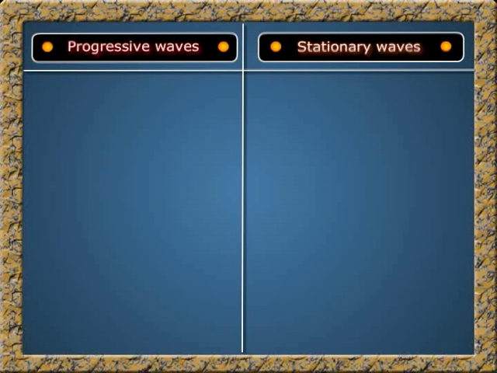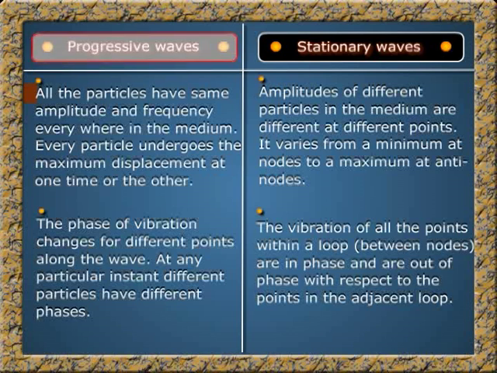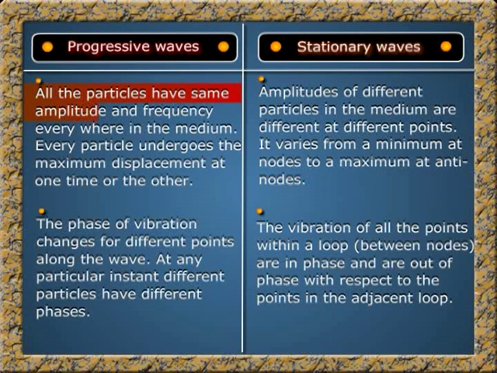Another difference to look at: in progressive waves, all the particles have the same amplitude and frequency everywhere in the medium. Every particle undergoes the maximum displacement at one time or the other. Whereas in stationary waves, the amplitudes of different particles in the medium are different at different points. It varies from a minimum at nodes to a maximum at antinodes.